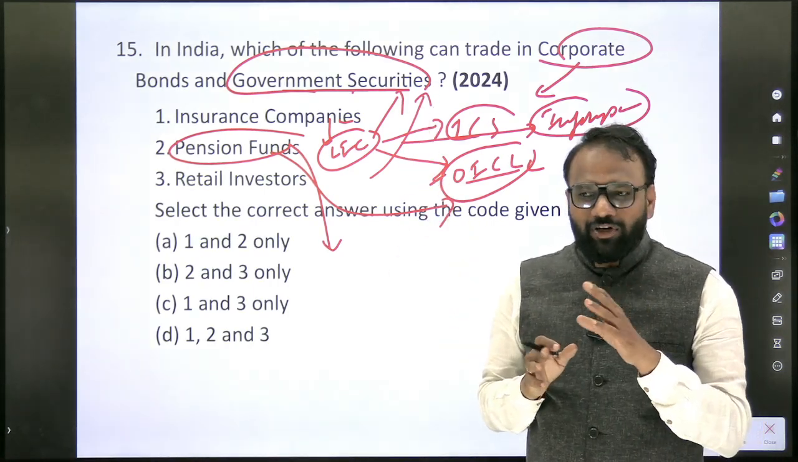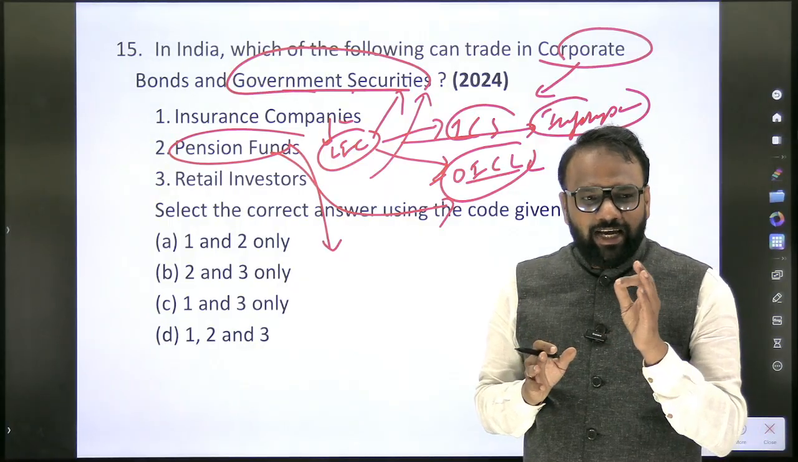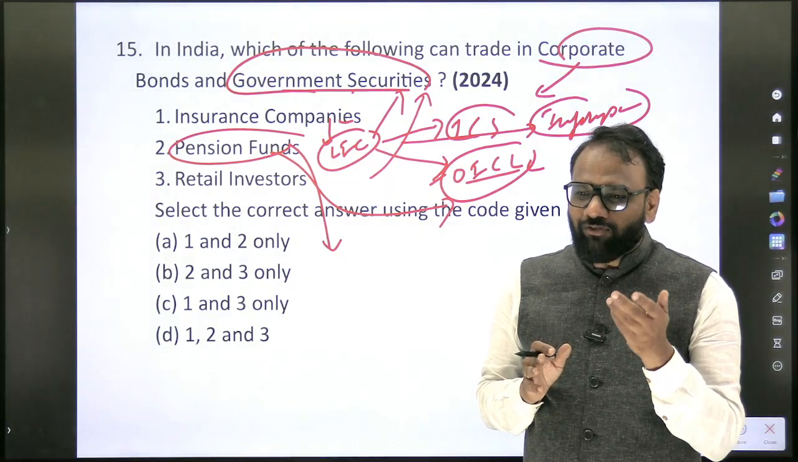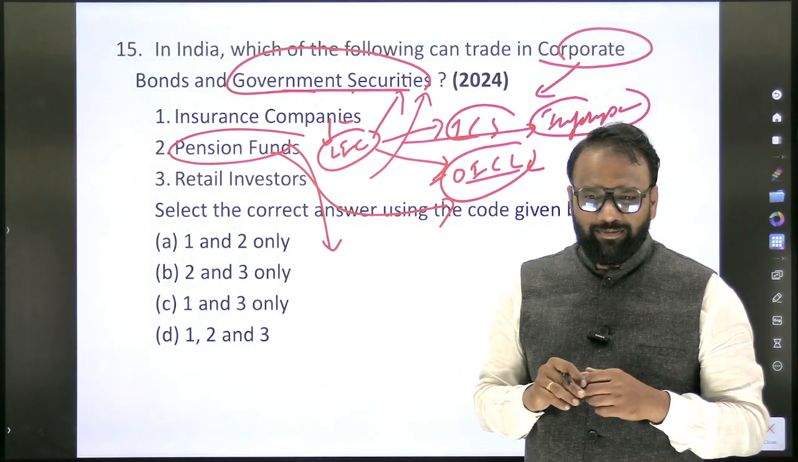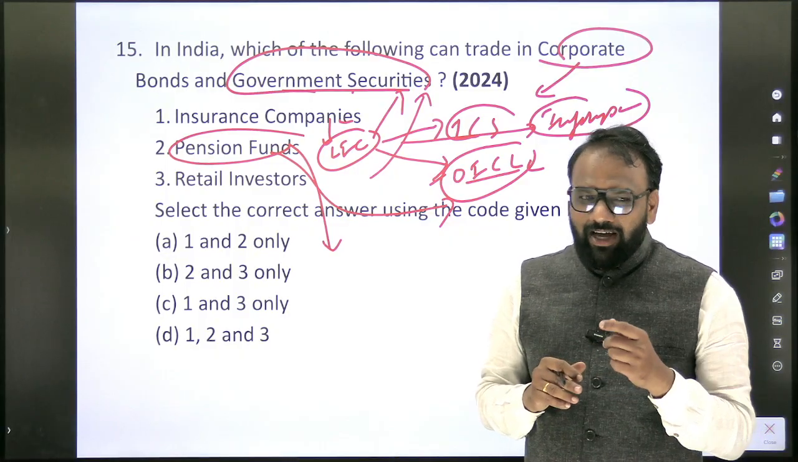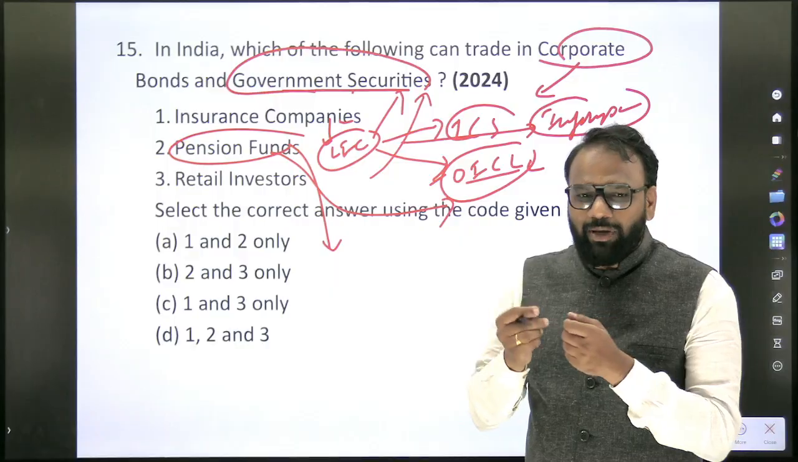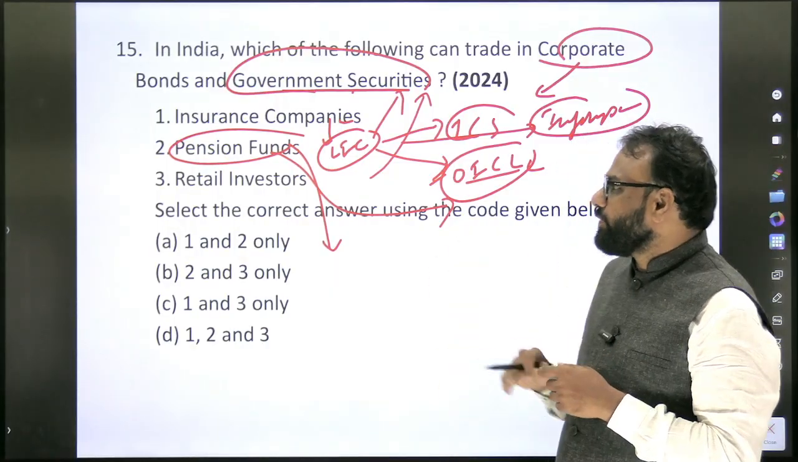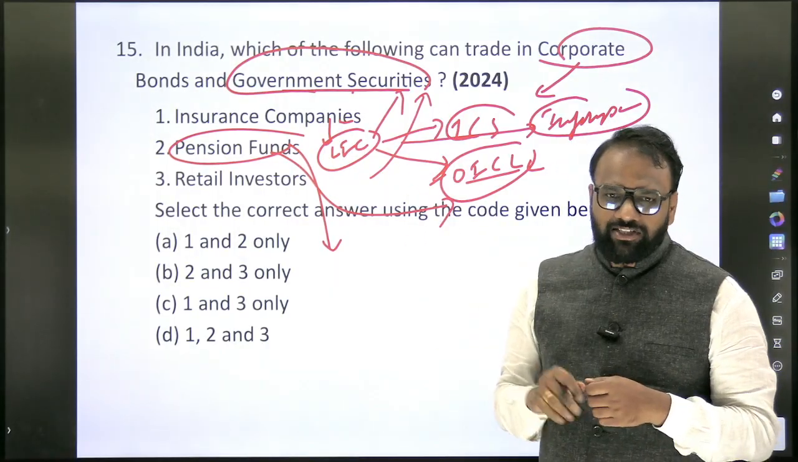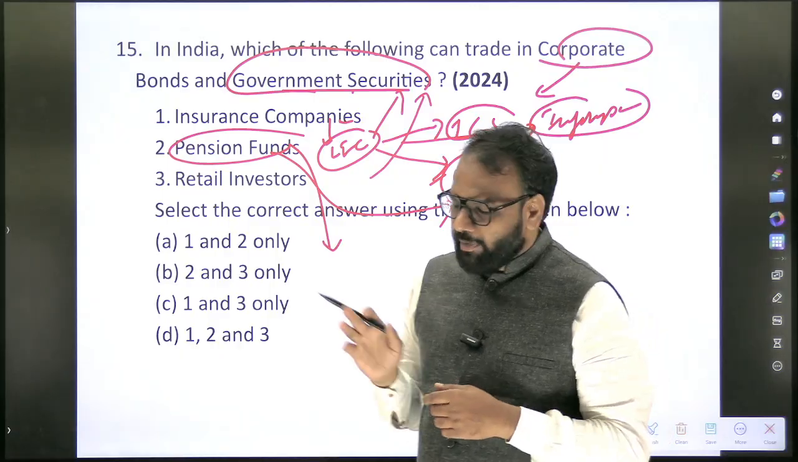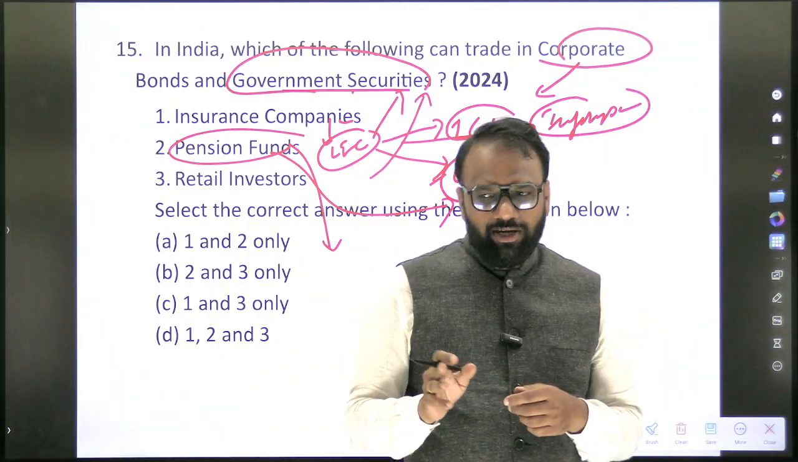When it comes to corporate bonds and government securities, generally the rate of interest offered will be more in corporate bonds. Why? Because at the same time the risk is also very high in corporate bonds. All these things we should be able to connect. So pension funds will invest in both corporate bonds as well as government securities.